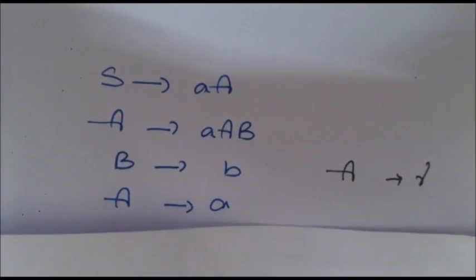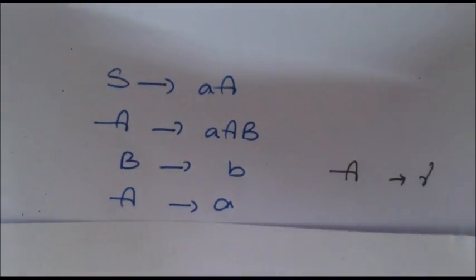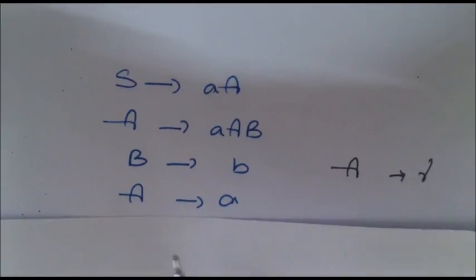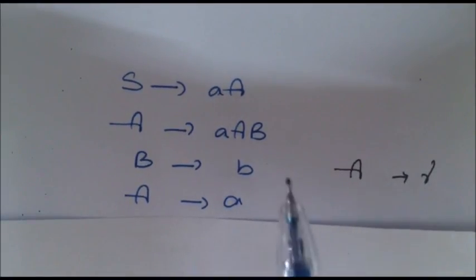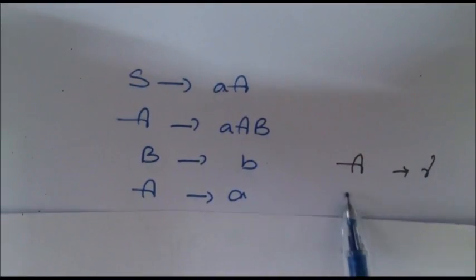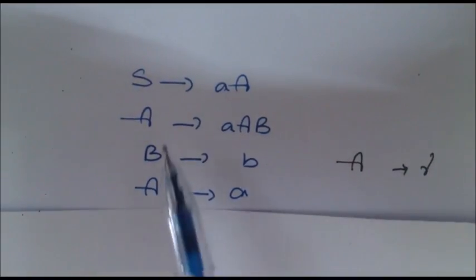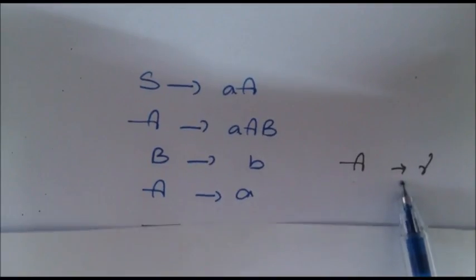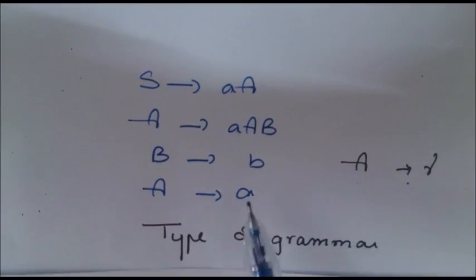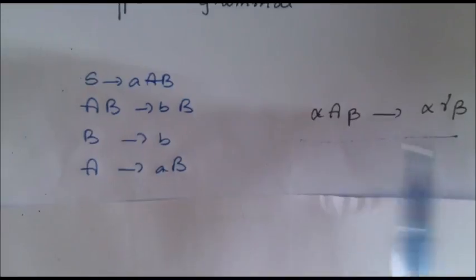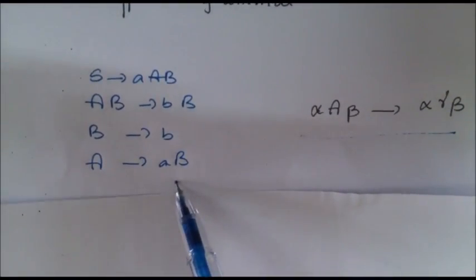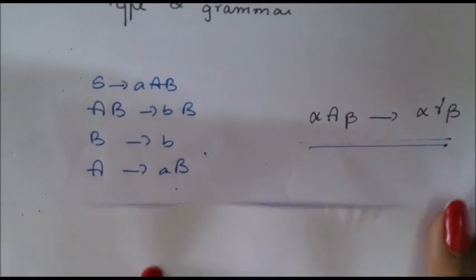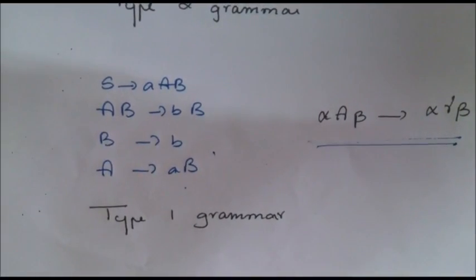Let us consider this language. Now let us apply all the four rules which we have learned and see which type of grammar this language is. If we apply these rules, we can easily see that this language is a type 2 grammar. Now let us consider this example. If we apply the rules to this one, we can easily tell that this is a type 1 grammar.